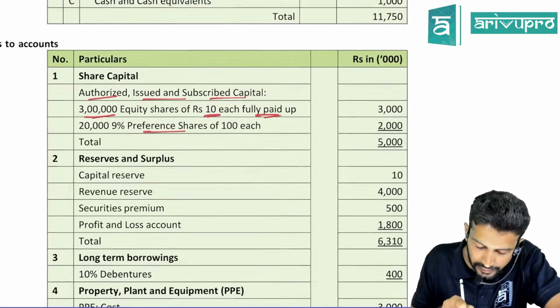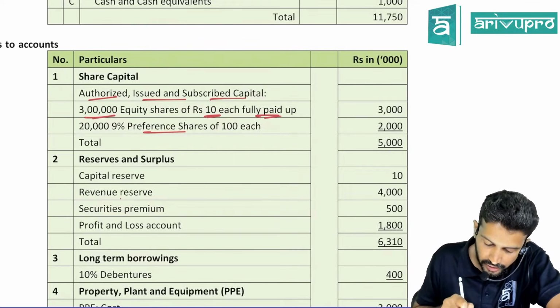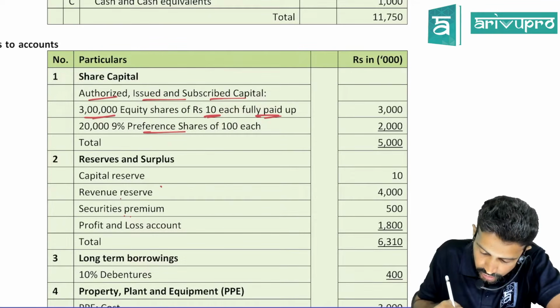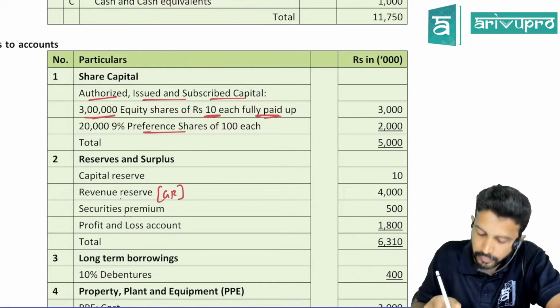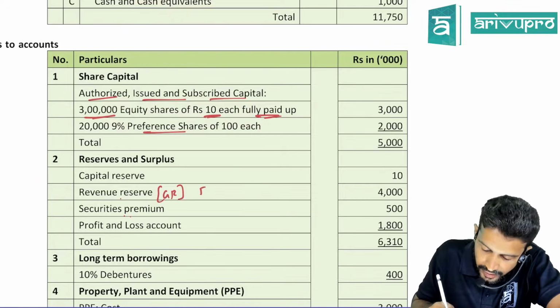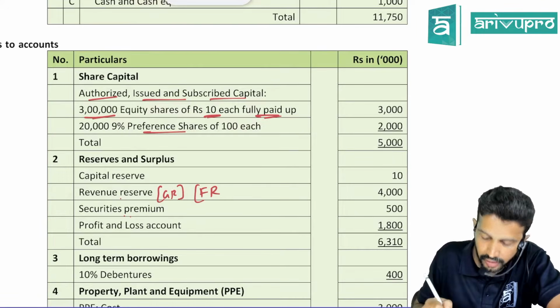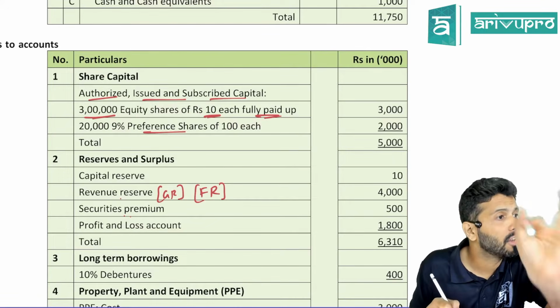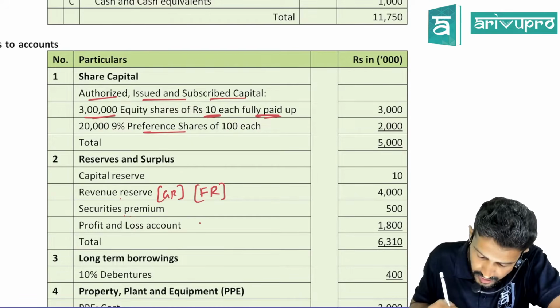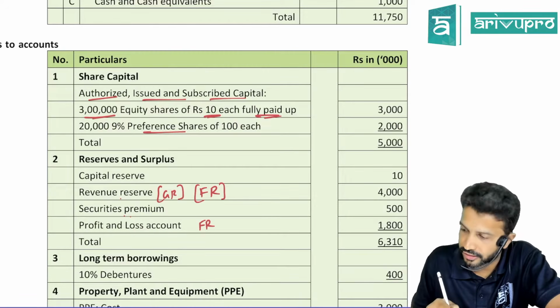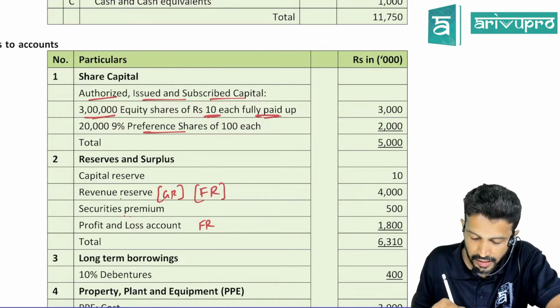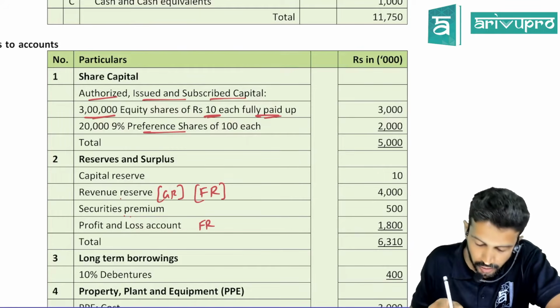Now capital reserve, revenue reserve, securities premium, P and L. Revenue reserve is nothing but your general reserve. You can pay dividend out of general reserve also. So general reserve is a FR, free reserve. Is P and L a free reserve? Yes. So general reserve and P and L are free reserves.